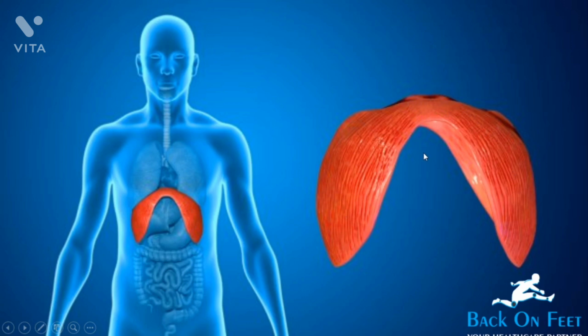So if you want to define the diaphragm, it can be defined as the musculotendinous structure which divides the thoracic cavity from the abdominal cavity, known as your thoraco-abdominal diaphragm. Remember one thing, there are two diaphragms in the body. One is the thoraco-abdominal diaphragm and the other is the pelvic diaphragm. So this is the thoraco-abdominal diaphragm.